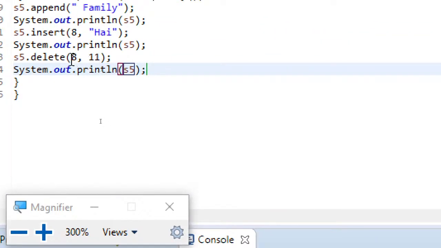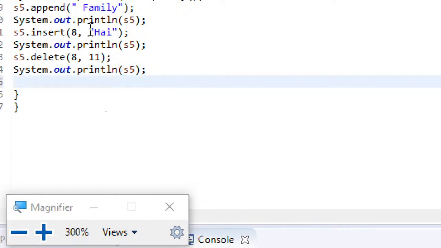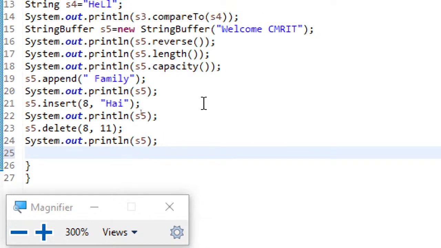Instead of giving it like this, you can also give a single position. So this is how you can use these string buffer methods. Using string buffer, you can modify the strings. This is the point you just need to note. Using string buffer, you can modify the strings, which is not possible with strings, because strings are immutable, whereas string buffer is useful for mutable strings.